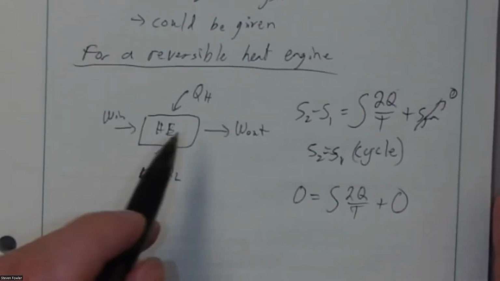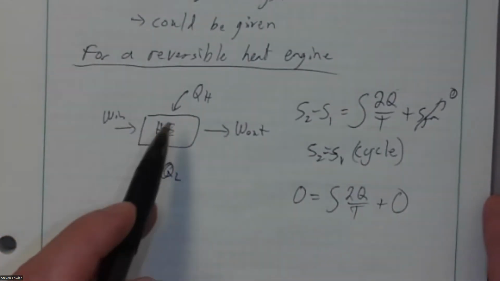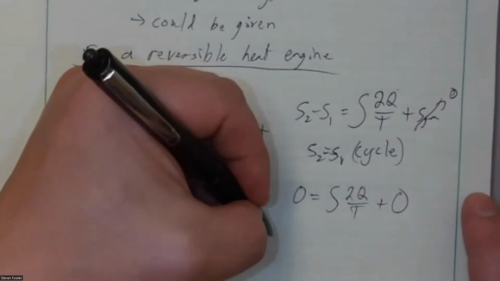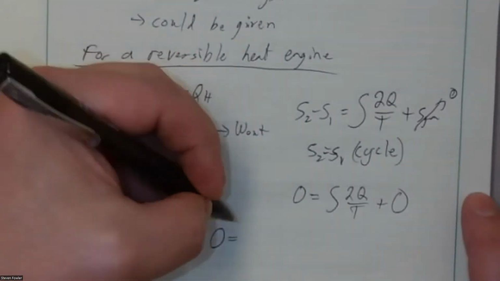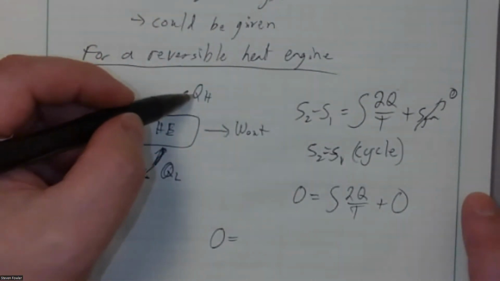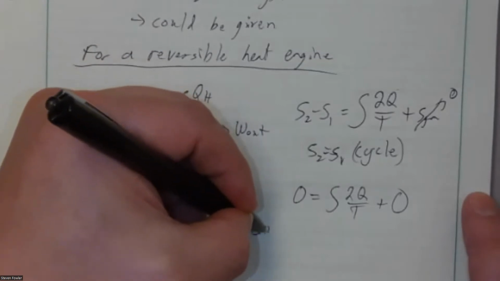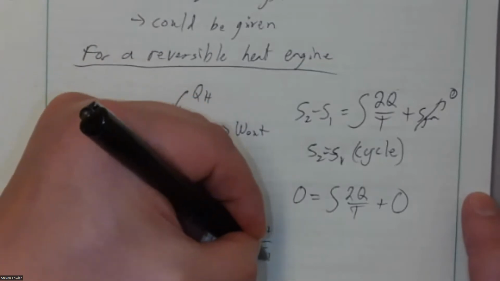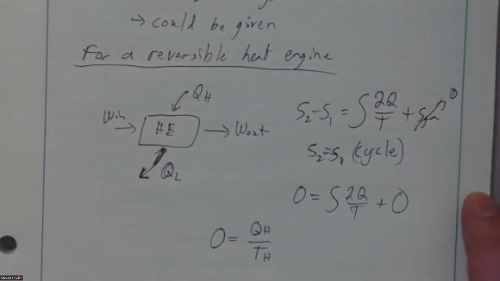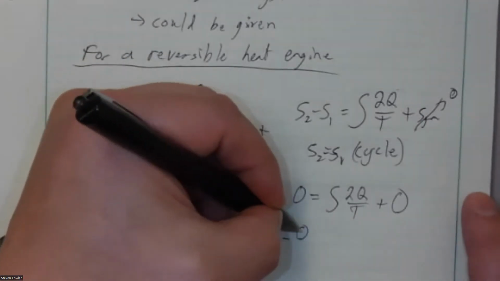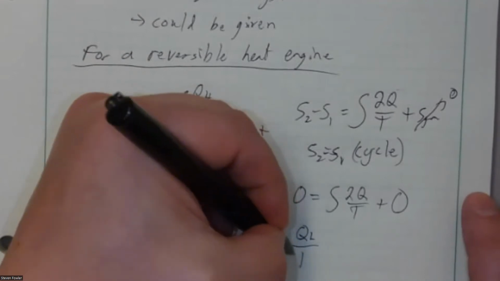If I go around this cycle and I add up all the heat and divide it by the temperature at which it's occurring, this now becomes 0 is equal to, well, here I'm putting heat in. So that's positive, that's QH, divided by that high temperature, TH. And down here, I'm removing heat at the low temperature.